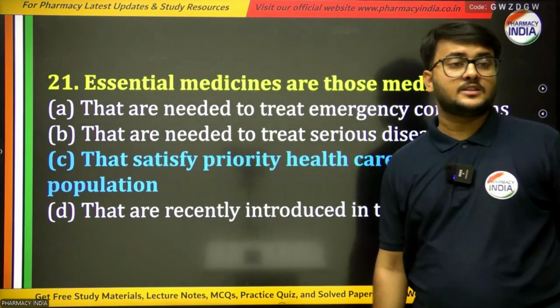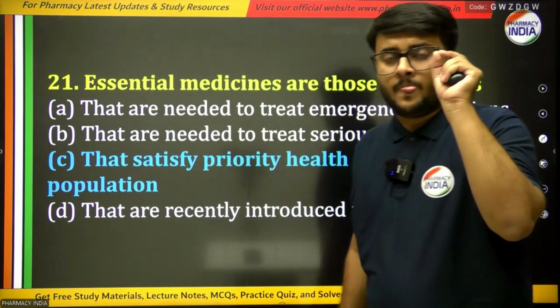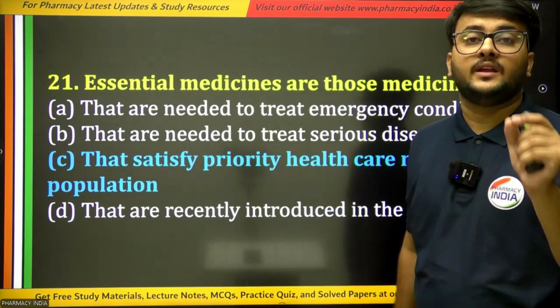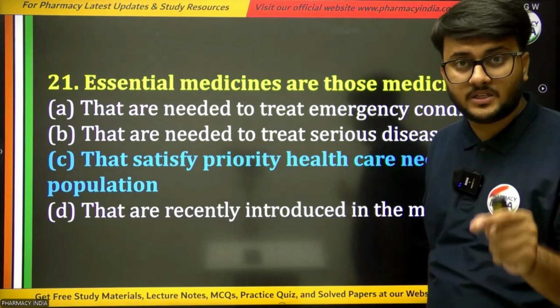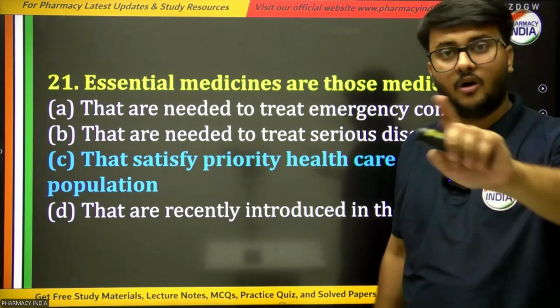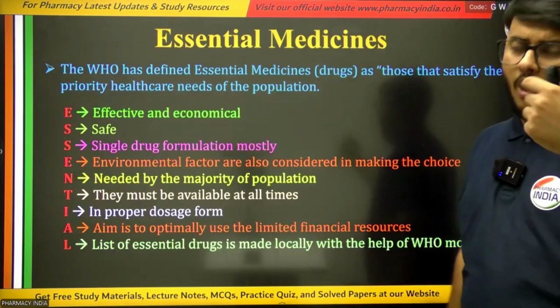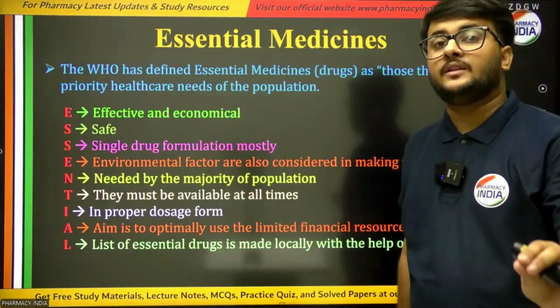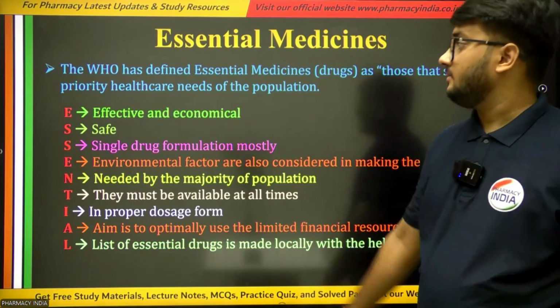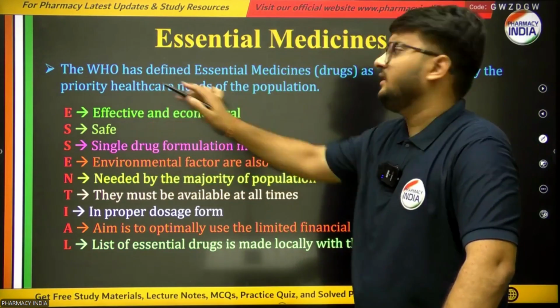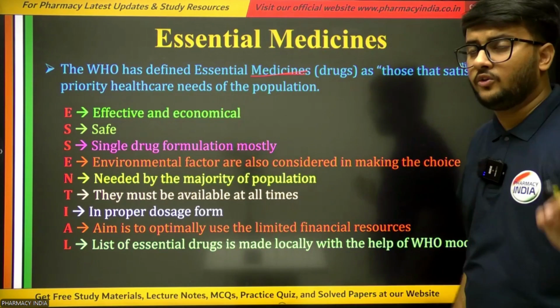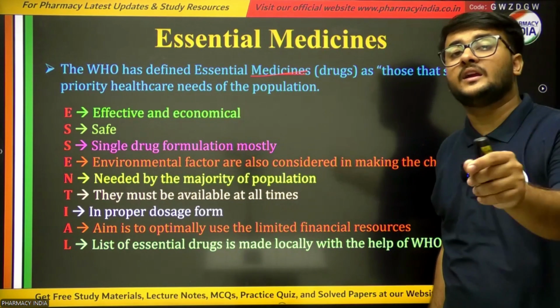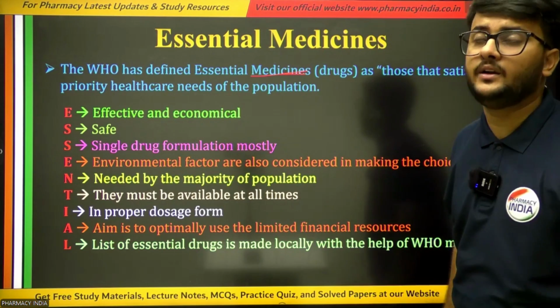And the right answer is option C, they satisfy the healthcare needs of the population of all the countries or continents. Now I am going to explain what essential medicines are. WHO has defined essential medicines. They are those medicines which satisfy the healthcare needs of the population of any country.